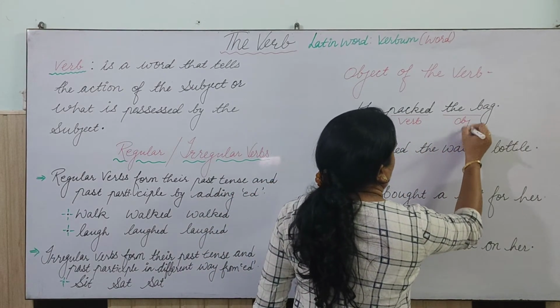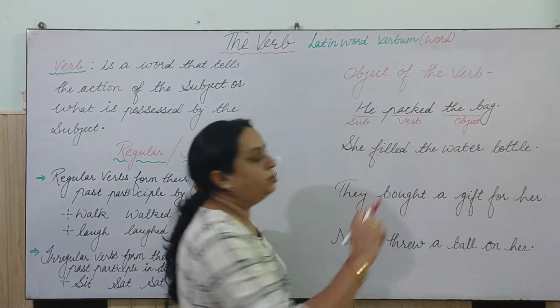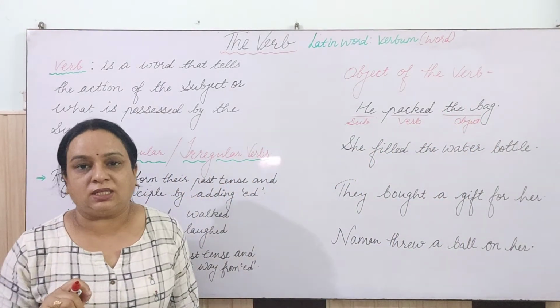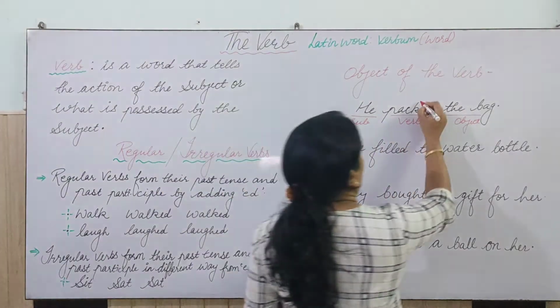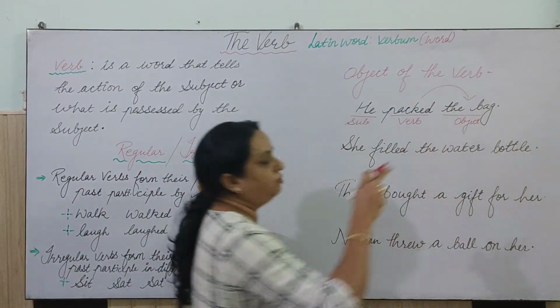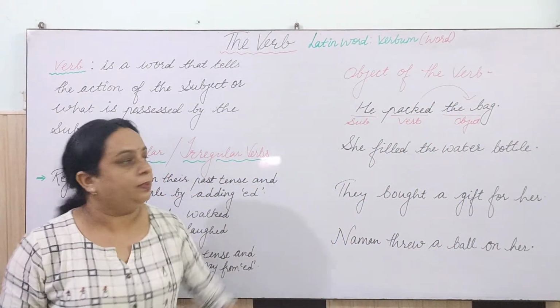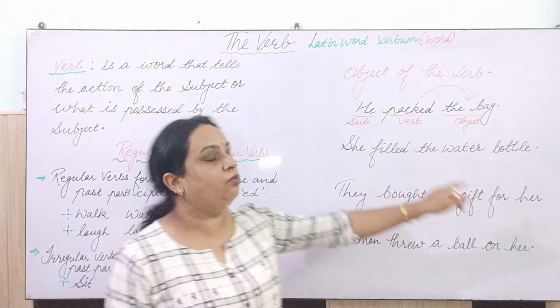That is the object. Okay. So what is the position of the object in the sentence? That is just after the verb. So this is the verb, and just after the verb there is what? The bag.